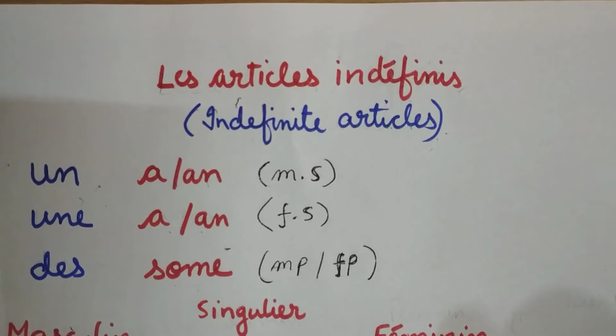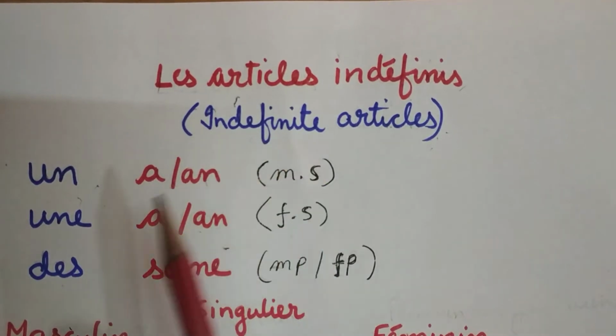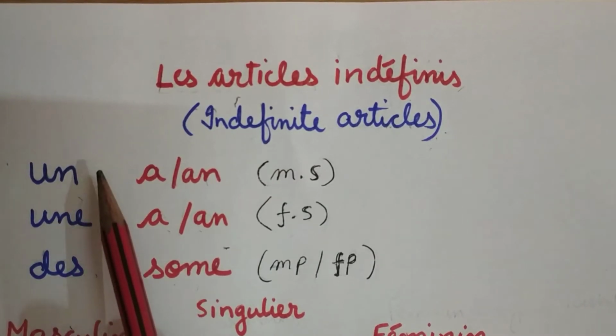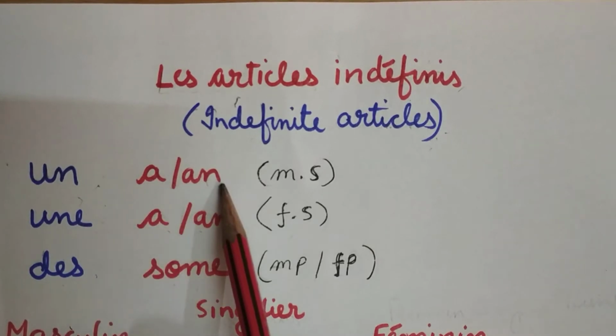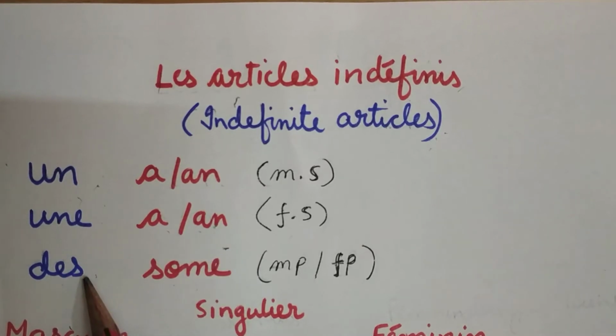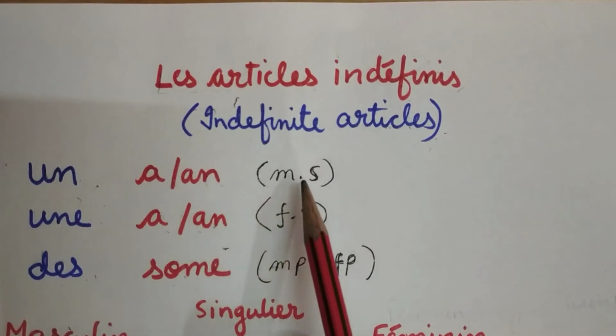First of all, one must know that in French, nouns are divided into masculine and feminine. Okay, the nouns are either in the masculine form or in the feminine form. Okay, so indefinite articles are of three types in French: un, une, des. The meaning of un is a or an. Okay, in English we have des means some. How is un used? Un is used with the masculine singular noun.